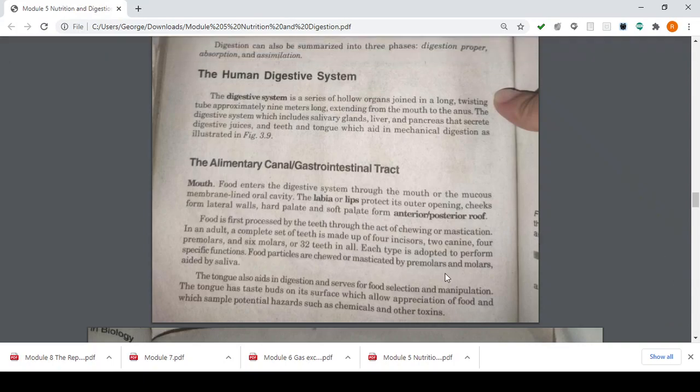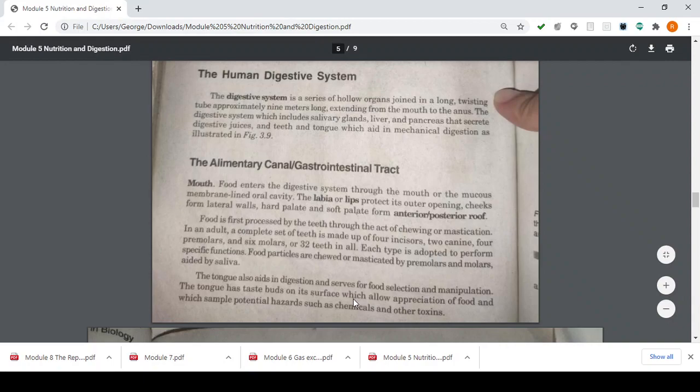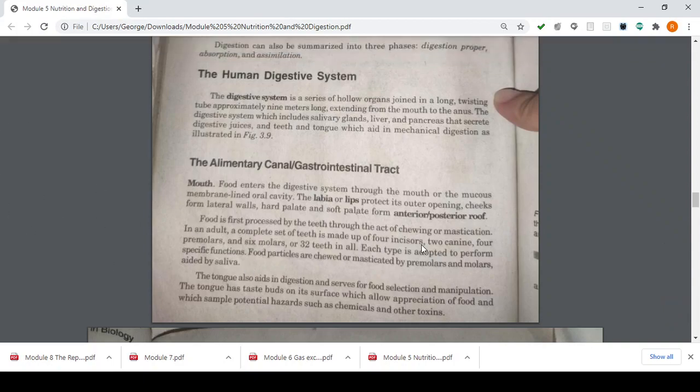So each type is adapted to perform specific functions. Food particles are chewed or masticated by your premolars and your molars, aided by saliva. Kids, when we eat and chew, our mouth becomes moist because saliva is aiding in your digestion so that it is easier to swallow. The tongue also aids in digestion and serves for food selection and manipulation. In short, in common sense, our taste buds and our tongue decide what we like and what we do not. We have favorite foods and foods we dislike, depending on the preference of each person.